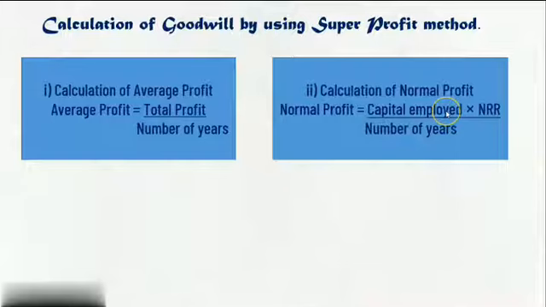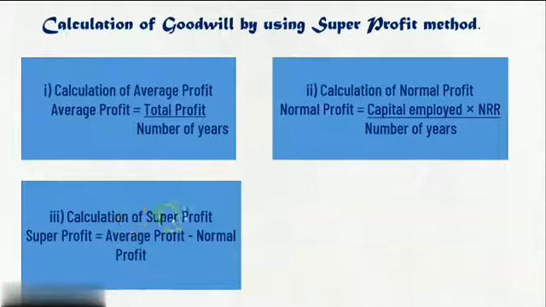Here capital employed means how much money the business has invested into the business, and what they are expecting as a normal rate of return. It is going to be mentioned in the sum that their expectation is to earn 10%, 15%, 18%, whatever the firm's expectations. So we multiply by the normal rate of return, and we divide the total by the number of years.